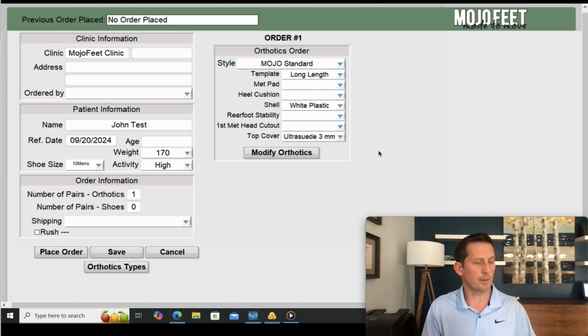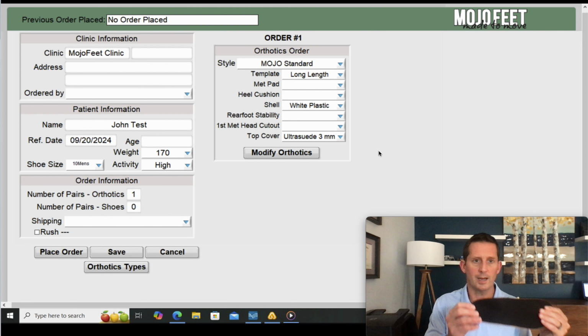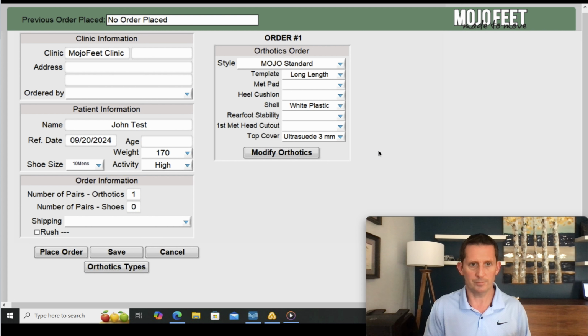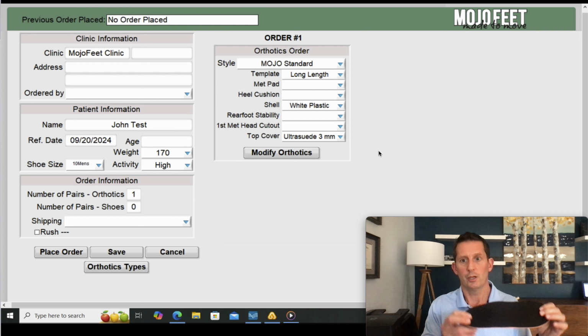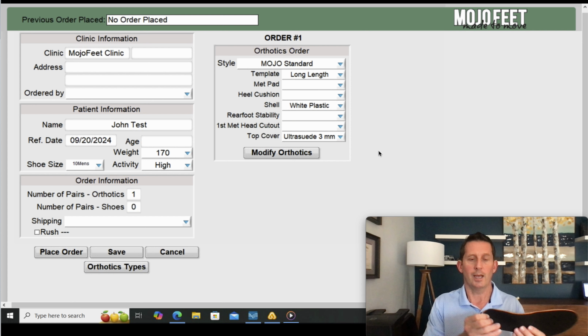At that point, a lot of people are replacing their orthotics anyway, because their foot has changed some, or anything you put in your shoe, and most patients understand that anything you put in your shoe after a year or two may not look or smell or be the best at that point, right? And you can always send this back to MojoFeet, and we will completely refurbish this for a small fee, right? So you can get a brand new, good-looking orthotic if nothing has changed about the patient's foot.